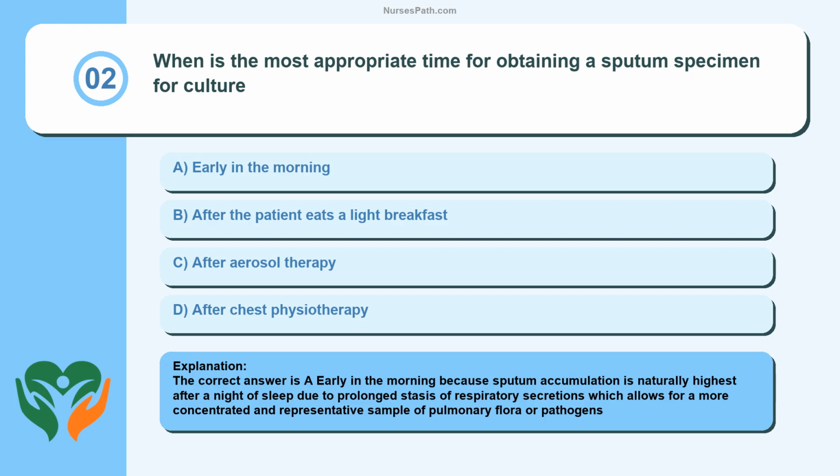The correct answer is A, early in the morning, because sputum accumulation is naturally highest after a night of sleep due to prolonged stasis of respiratory secretions, which allows for a more concentrated and representative sample of pulmonary flora or pathogens.